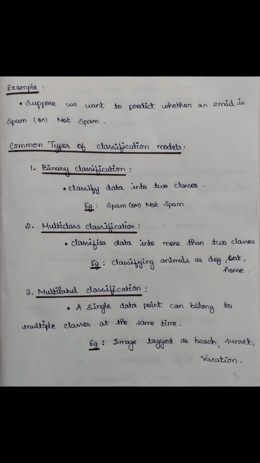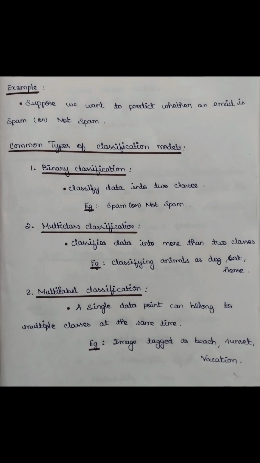Examples of classification algorithm: suppose we want to predict whether an email is spam or not spam. Common types of classification algorithm. There are three types of classification algorithm: binary classification, multi-class classification, multi-label classification. Binary classification classifies data into two classes. For example, spam or not spam.